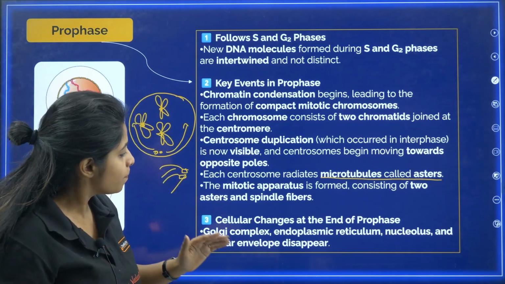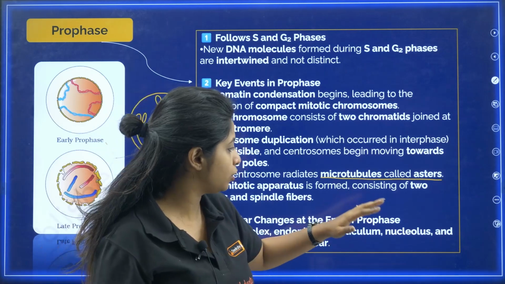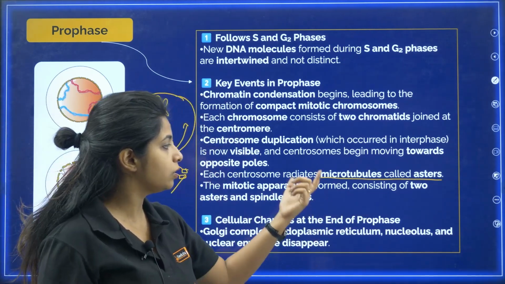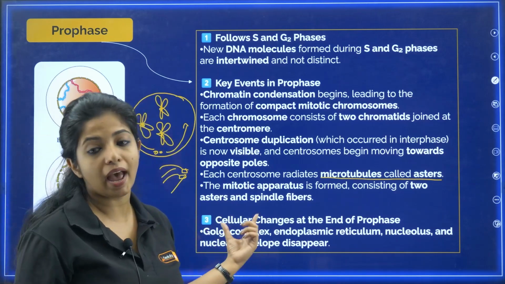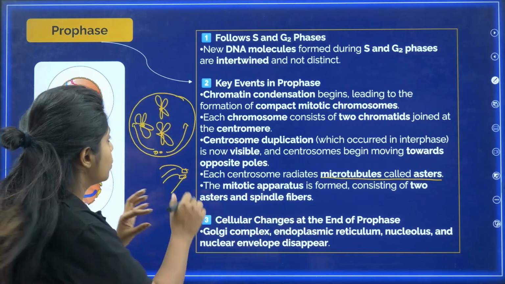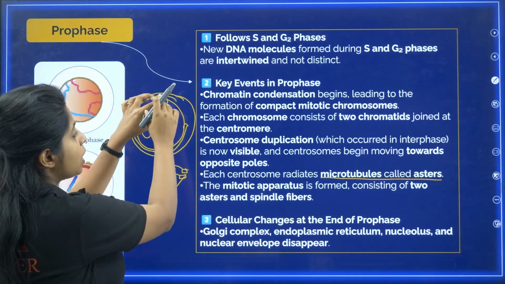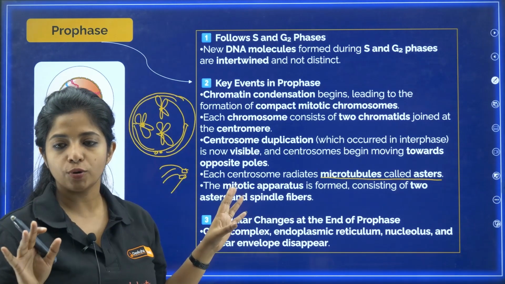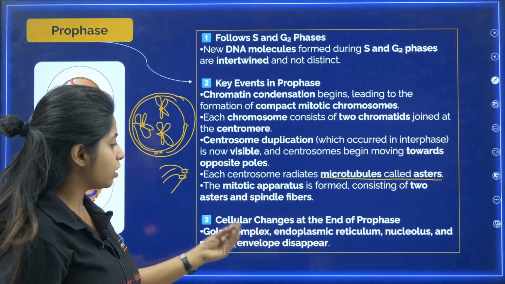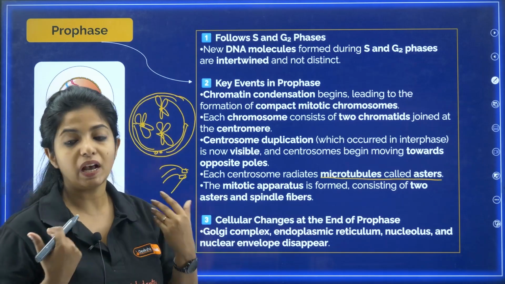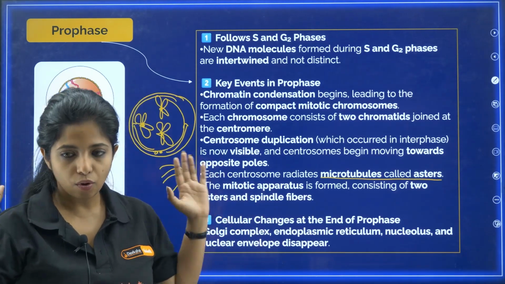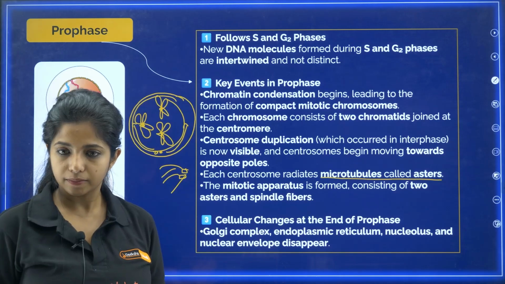Now cellular changes at the end of the prophase. What all cellular changes are there? The Golgi complex, endoplasmic reticulum, nucleolus, and the nuclear envelope will disappear. So this was all happening inside the nucleus, my dear children, but now the nuclear envelope and everything has disappeared. There is no nucleolus, there is no nuclear envelope. The Golgi apparatus and endoplasmic reticulum have all started disappearing over here at the end of prophase.